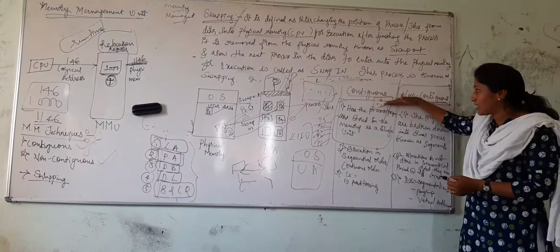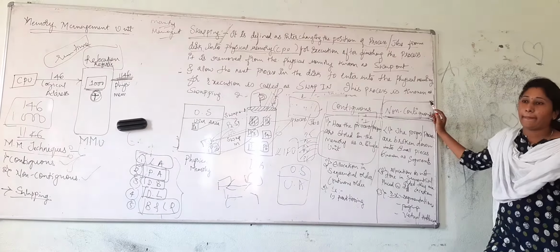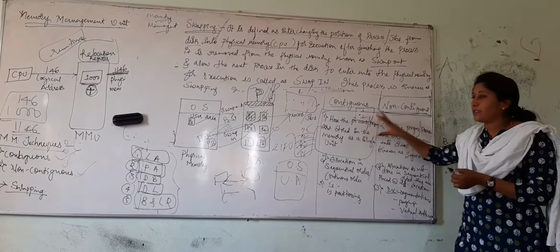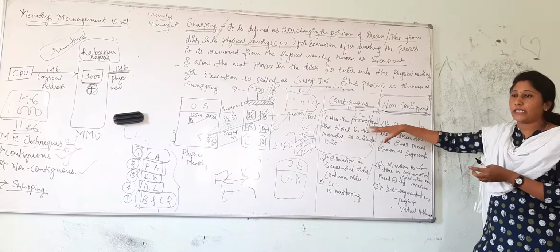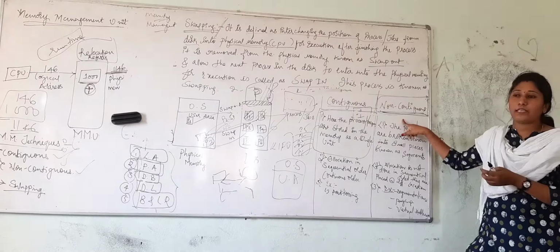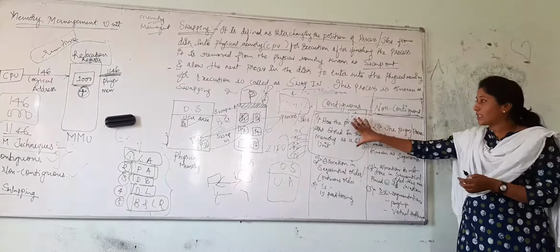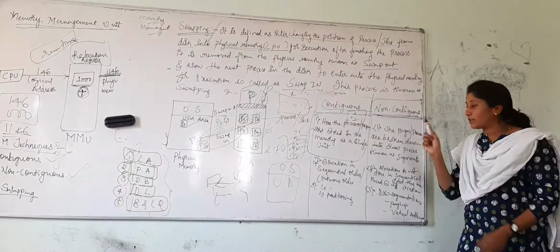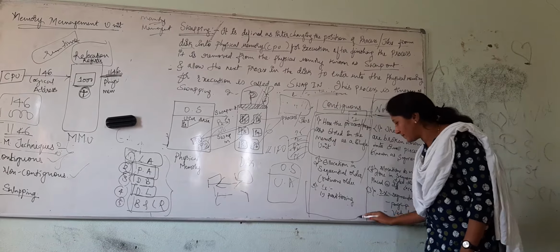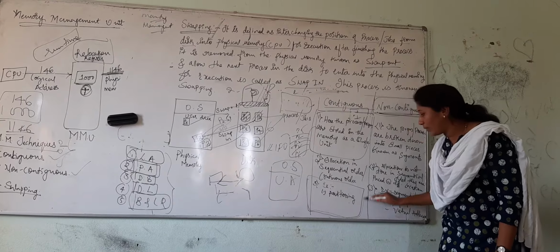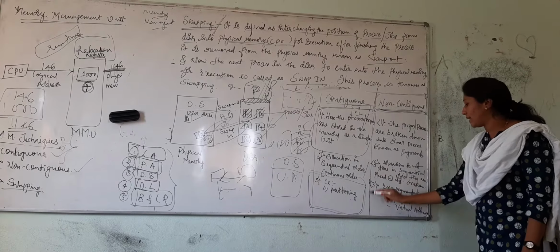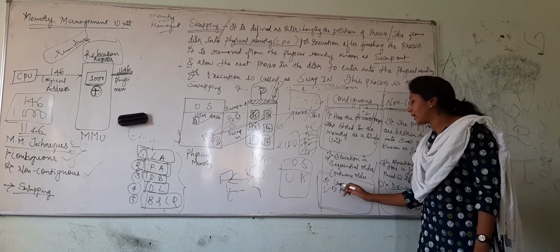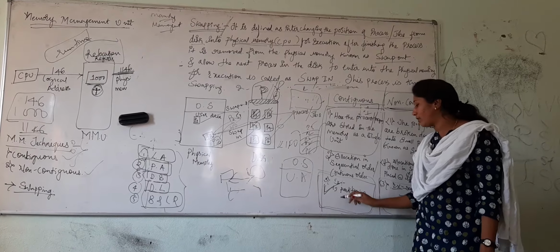The same thing in case of non-contiguous is vice versa, obviously. Here it is done section-wise, part-wise. Here the parts are not sequentially arranged. And the third important thing is the techniques that we apply in contiguous as well as non-contiguous allocation, which we will be explaining and learning in more detail.